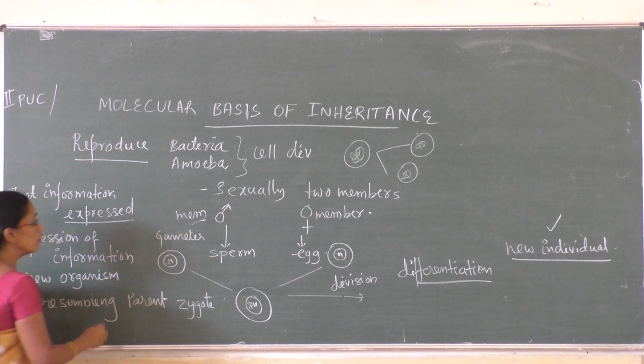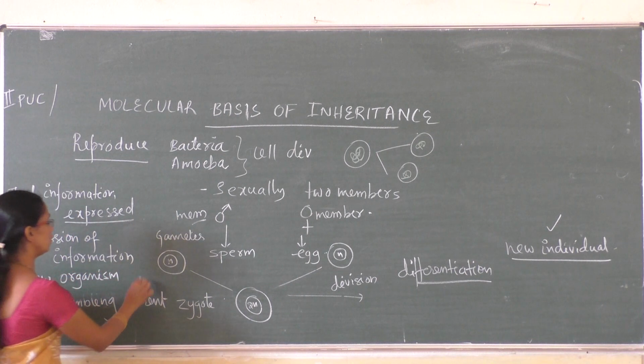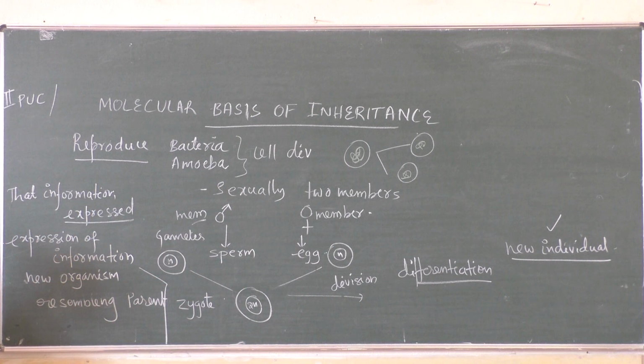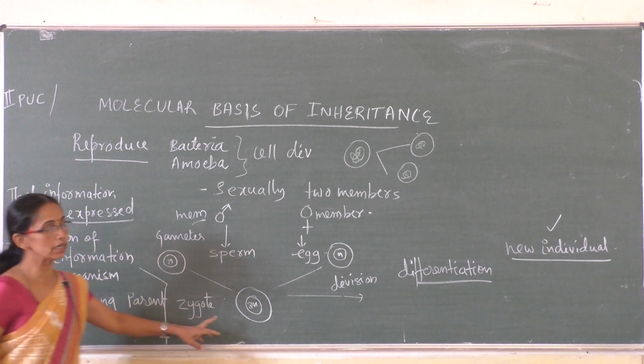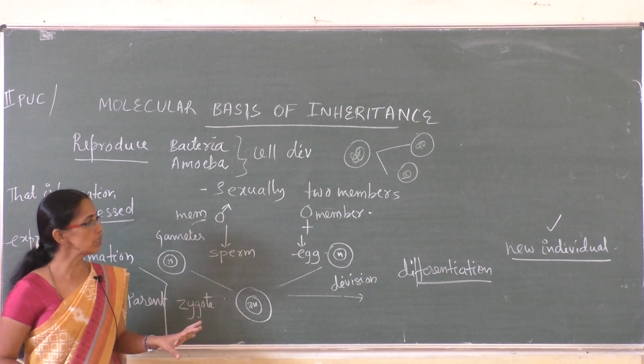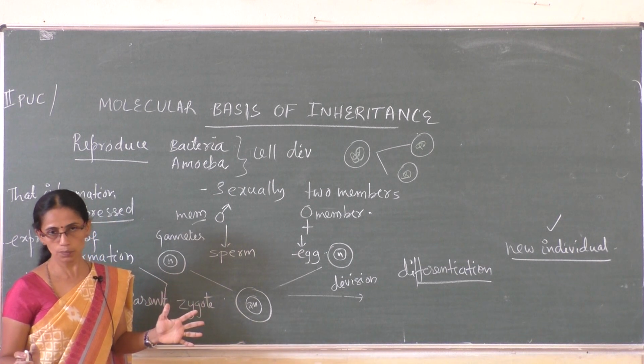So what is that? We all are produced from a single cell, and that single cell undergoes division, differentiation, and a new adult organism is produced.